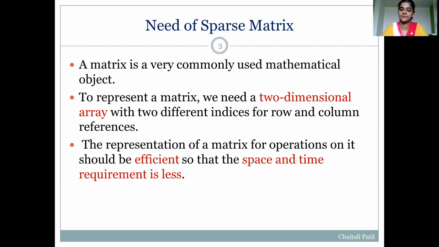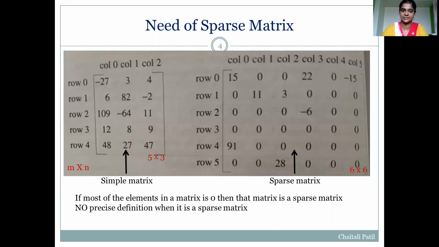The representation of a matrix for operations on it should be efficient, so the space and time requirement is less, right? A matrix should be stored in such a way that it will take less time to read or to perform any operation on it, and the space required for the matrix should be less. That will be the efficient representation of a matrix.